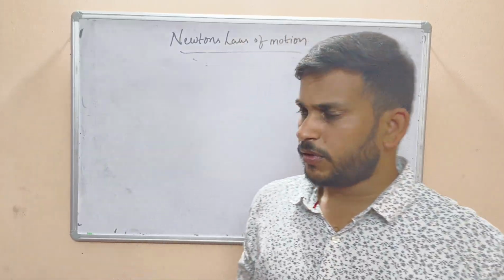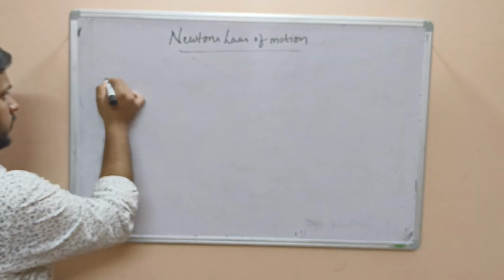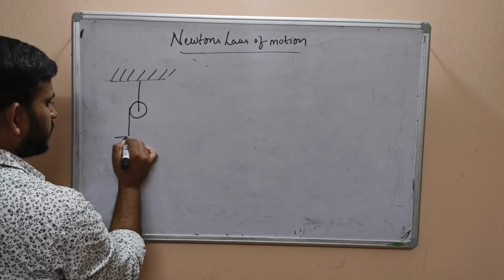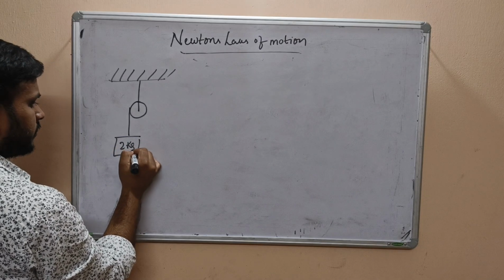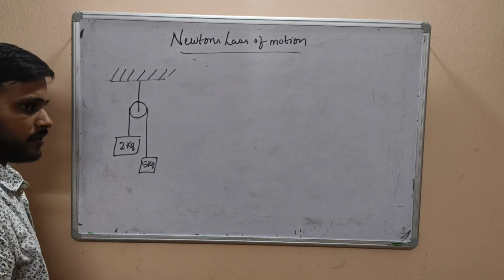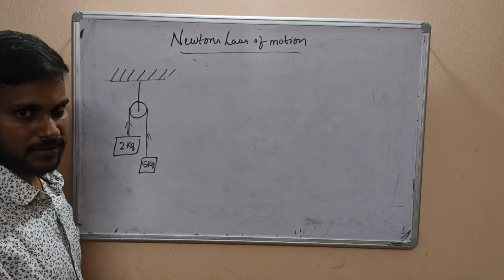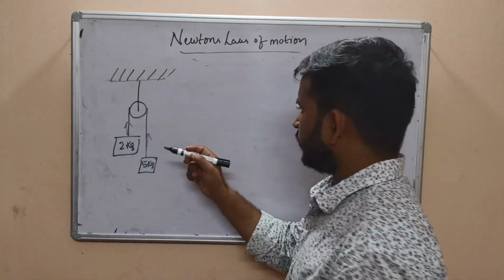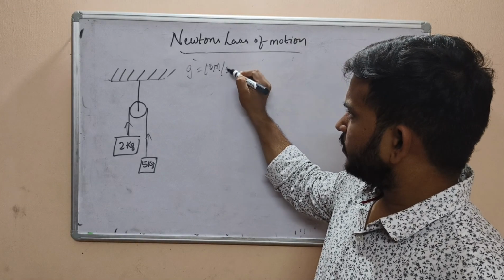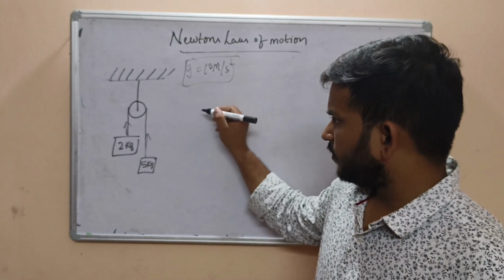So let's discuss one problem, same as this. There is a rigid support and a pulley, with a mass of 2 kg and another mass of 5 kg. What is the tension generated in this string, and what is the acceleration? Take g equals 10 meter per second square, as mentioned in the question. Then we will solve.